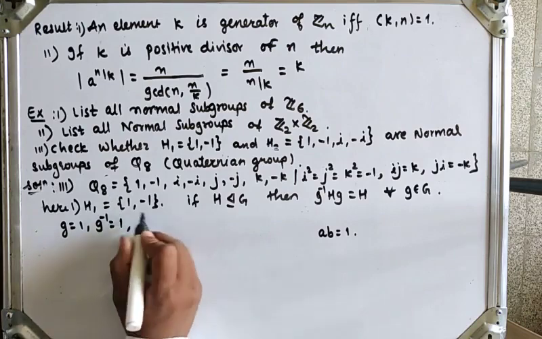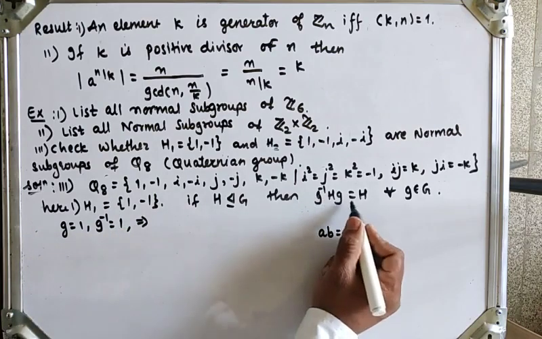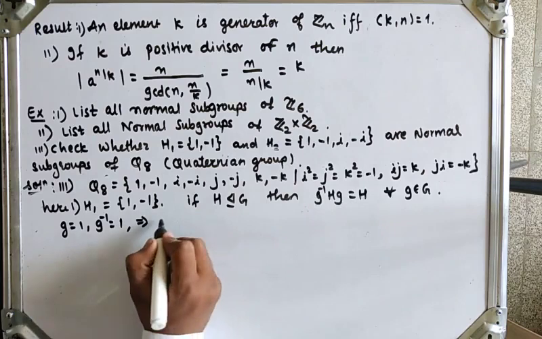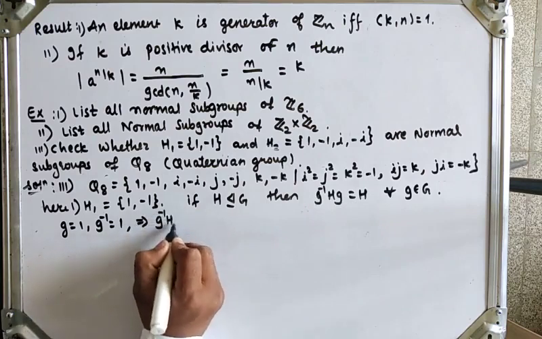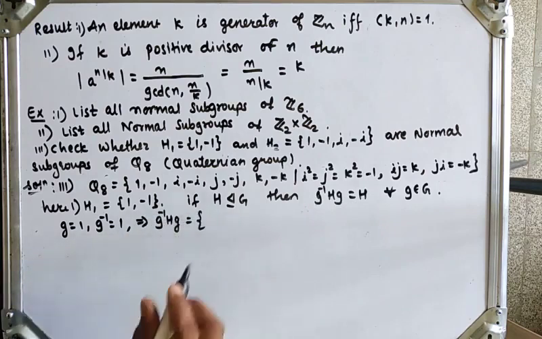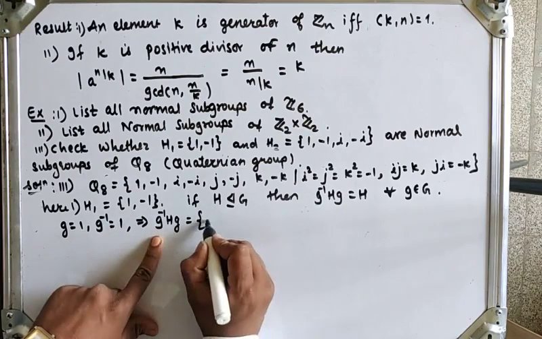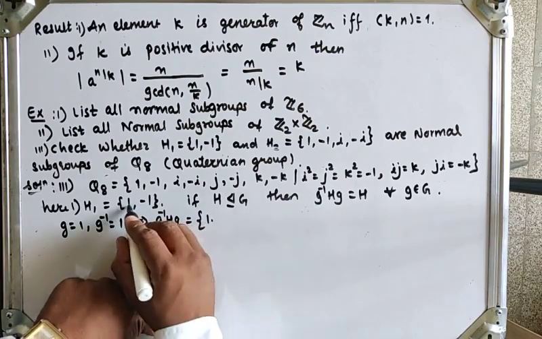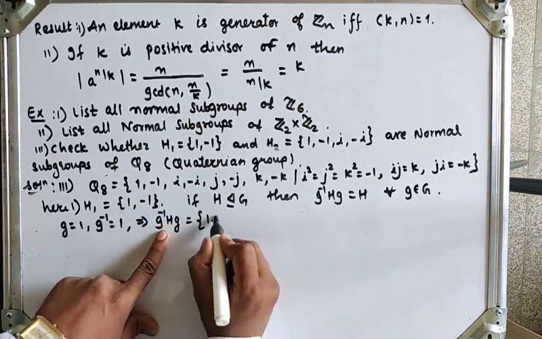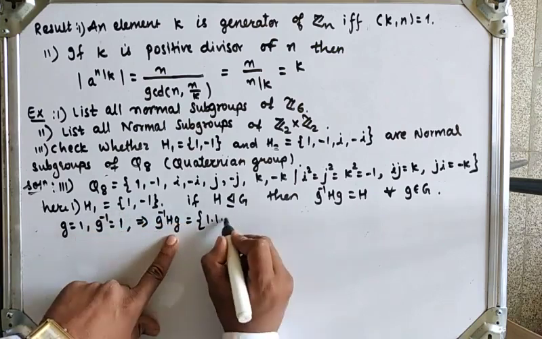So therefore we have to check g inverse H g is equal to H. So g inverse H g is equal to, we write, g inverse is 1 into H1, the first element is 1, and here g is again 1.